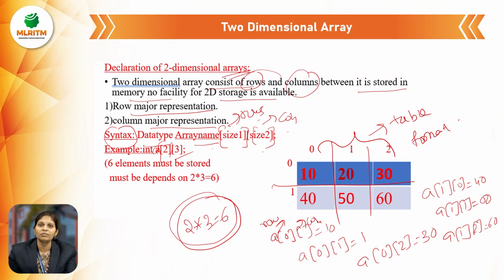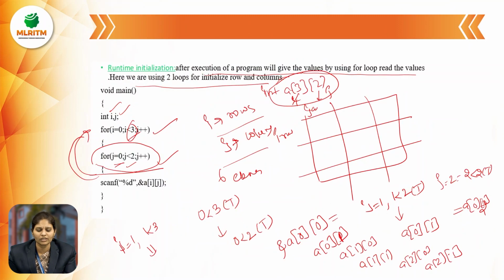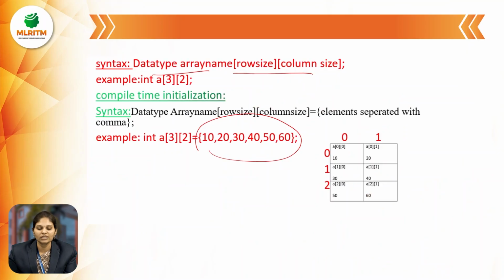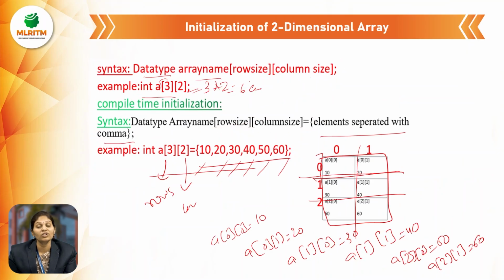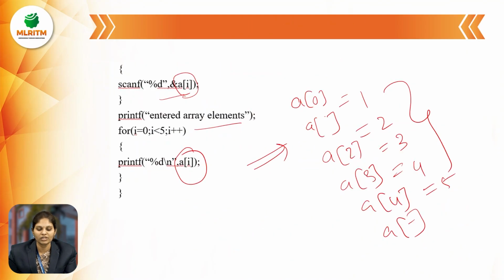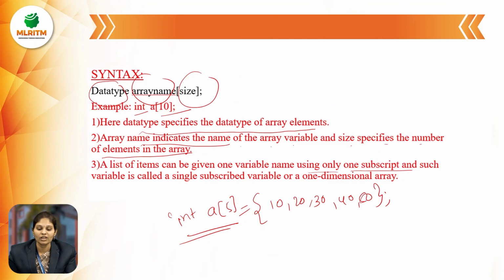And what is meant by a multi-dimensional array? A multi-dimensional array is an extension of the two-dimensional array. So here also you have to take rows and columns. A multi-dimensional array is also called a three-dimensional array or two-dimensional array. So these are all runtime initialization and compile time initialization of one-dimensional and two-dimensional arrays. It is an introduction to arrays, how to represent and initialize them, and how to declare the variables in an array. Thank you everyone.